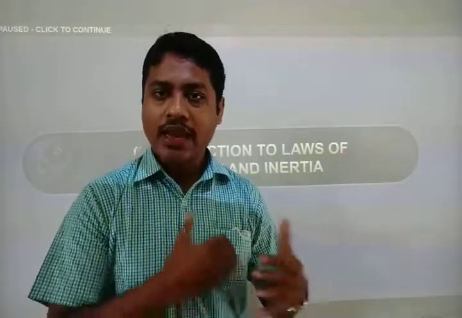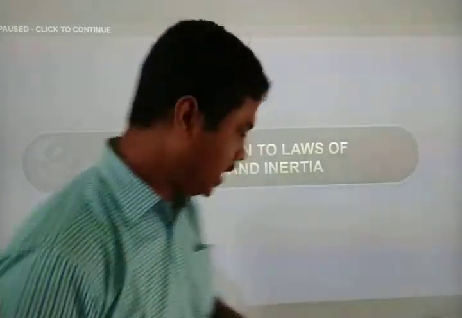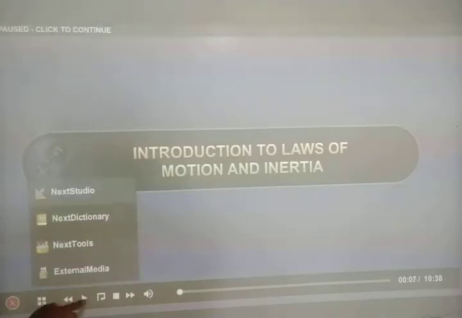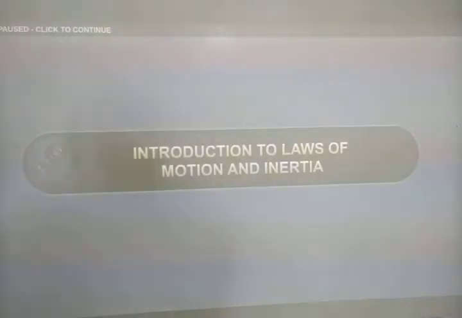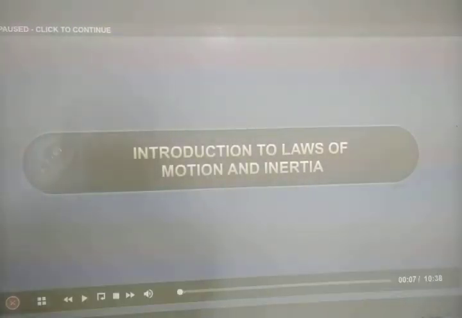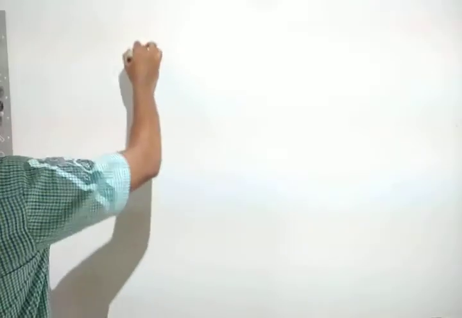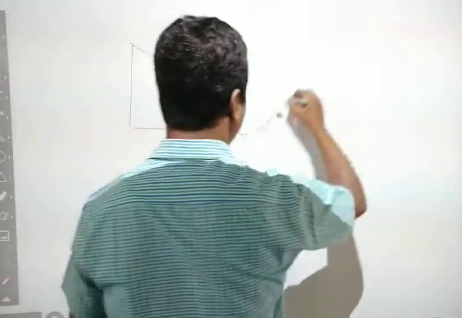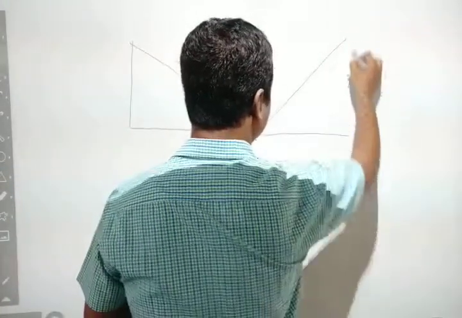Next we have Galileo Galilei's experiment, which was based on inclined planes.